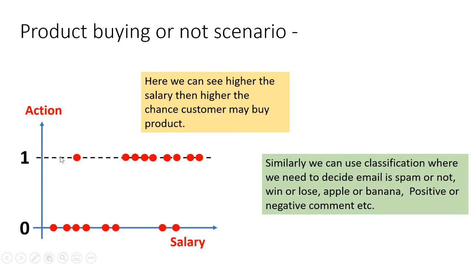Now here we have a scenario where we will have a probability of 0 or 1, meaning the customer will buy our product or not. Here we can see in this graph salary and action. Here we can see that the higher the salary, the higher the chance the customer will buy our product, which we have indicated as 1. 1 means yes, 0 means no. Similarly, we can use classification where we need to decide whether an email is spam or not, win or loss, apple or banana, positive or negative comments, etc.